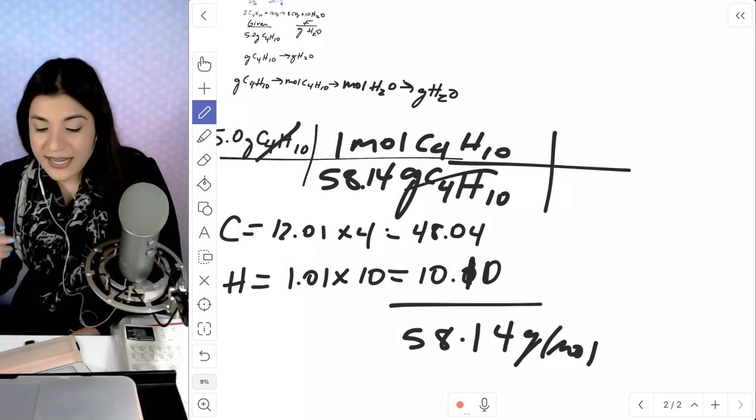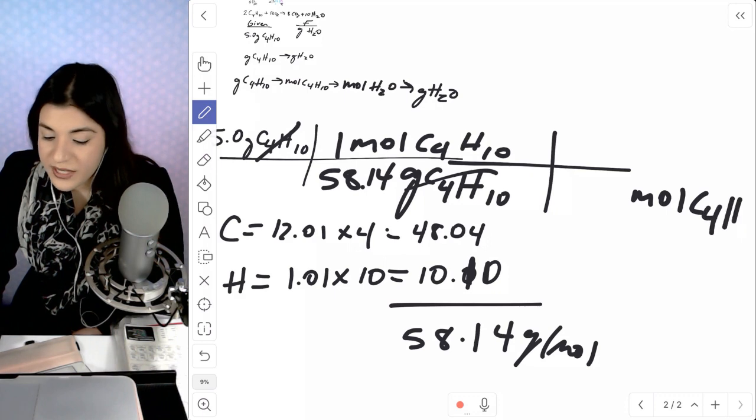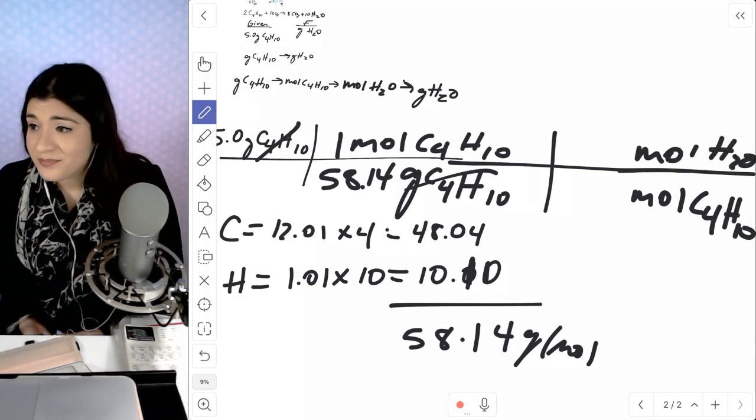So now we're trying to get to moles of water. So moles of butane on the bottom, and on top is moles of water. I'm going to go back to the balanced equation.